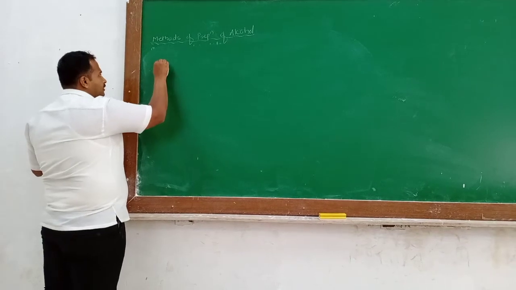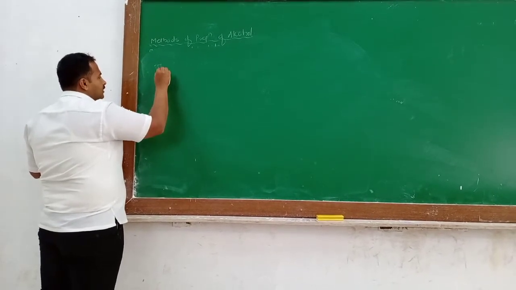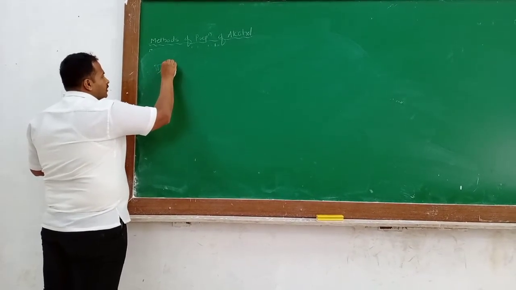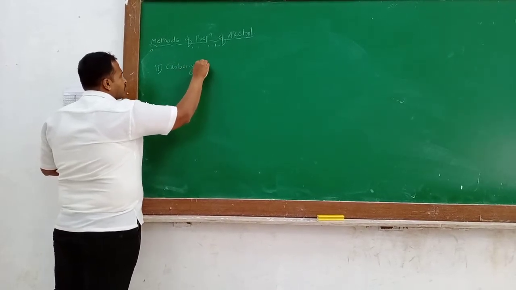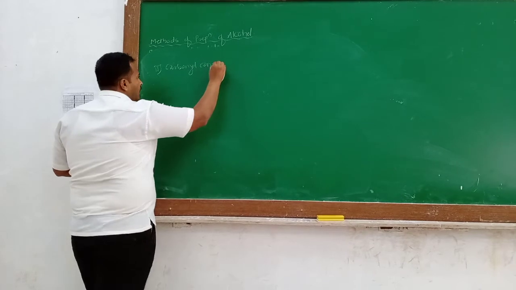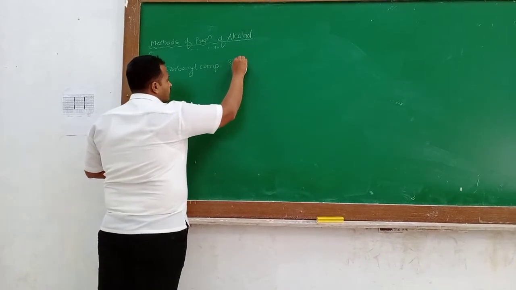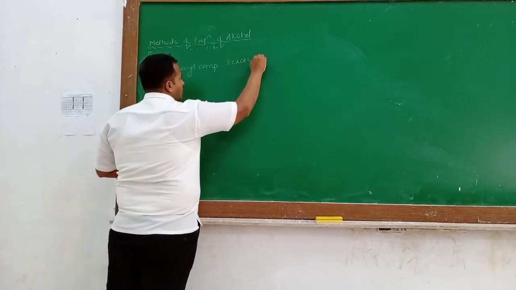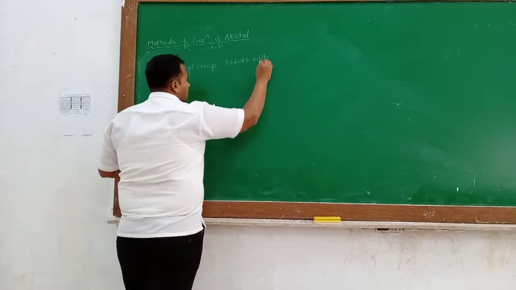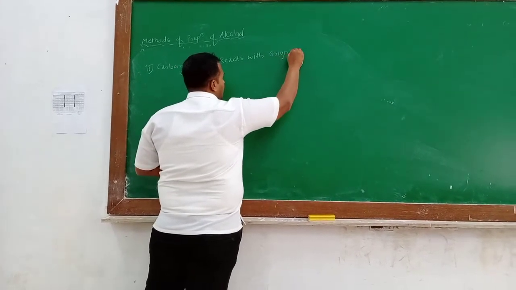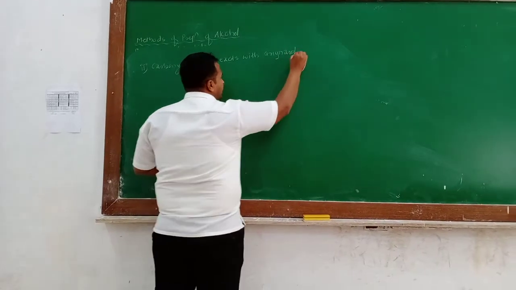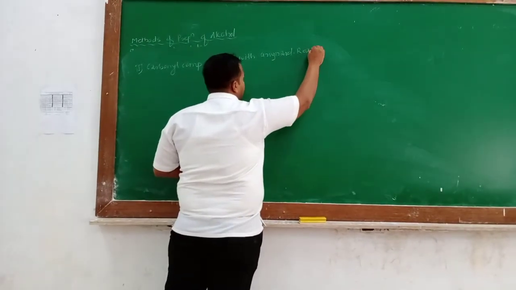You can write the main title; the second title is carbonyl compounds react with Grignard reagent.